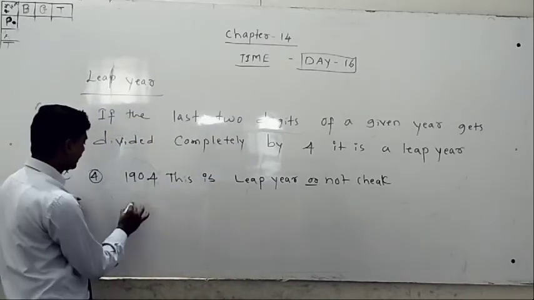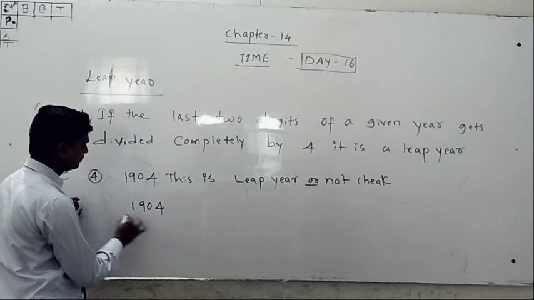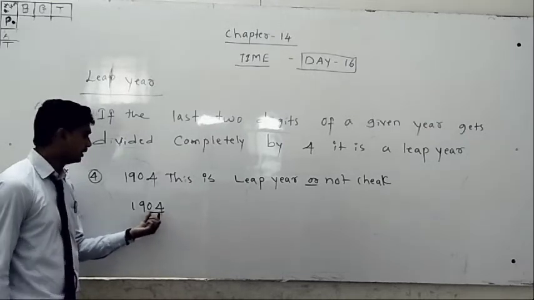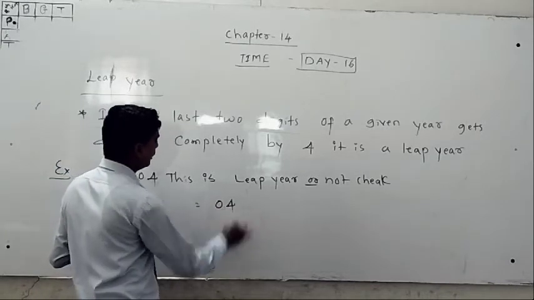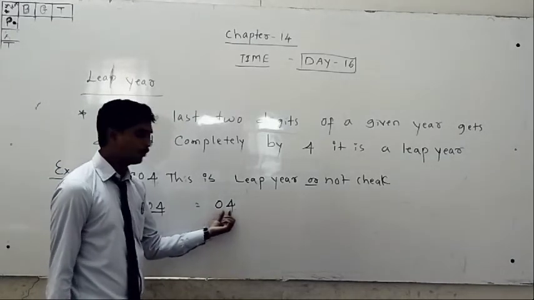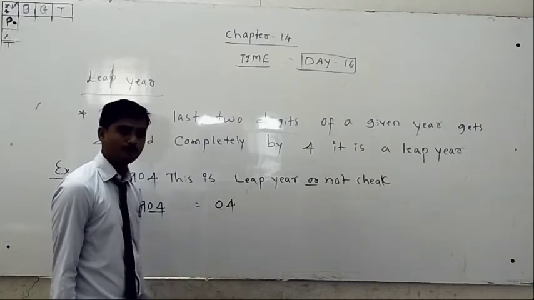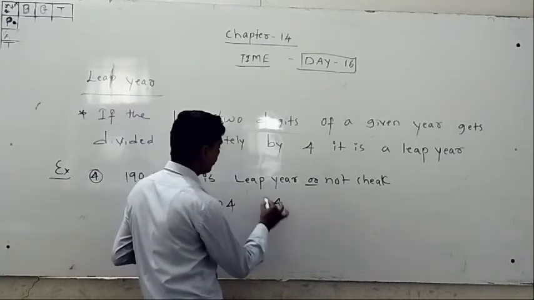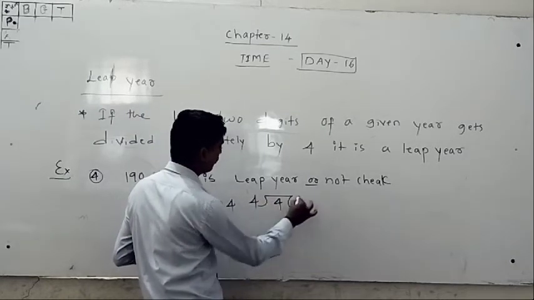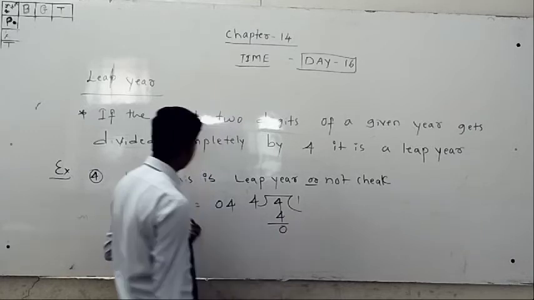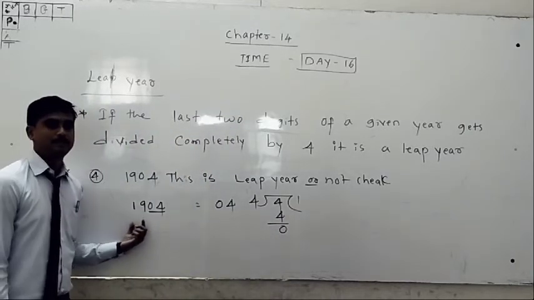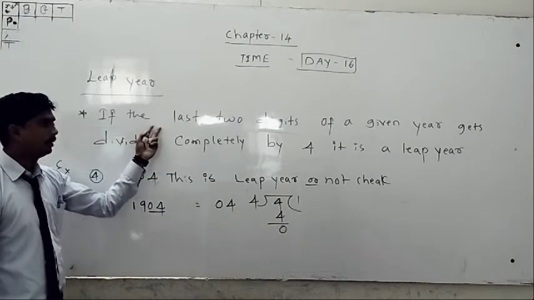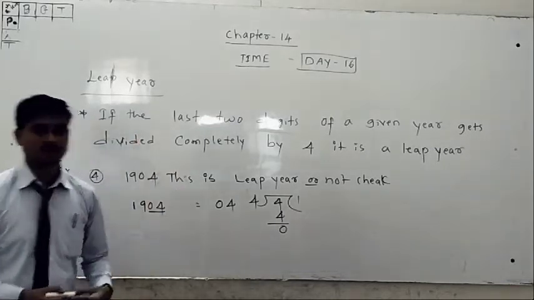Understood? First you have to check here 1904. You have to take only 4. Last 2 digits means 0, 4. The value should be 04 only, because it is not 40. Understand? Then 4 divided by 4, 4 1s are 4, remainder 0. Then this year should be a leap year. Understand? Write down. This one you should write. Then this one also you should write. Write down fast.